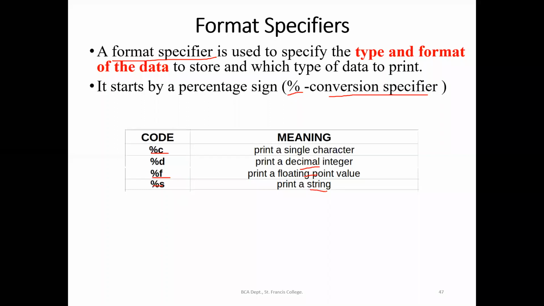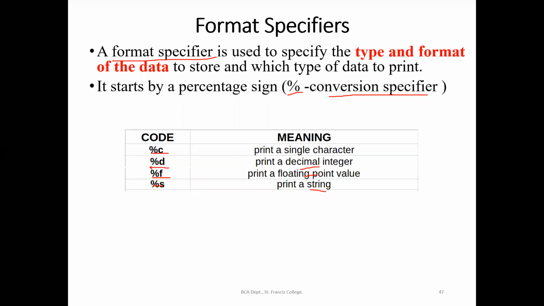We have studied different data types, right? Which are the primary data types we have seen already. In the primary or fundamental data types, if we want the user to enter an integer value, we will mention %D in the function which is used to accept the input from the user.